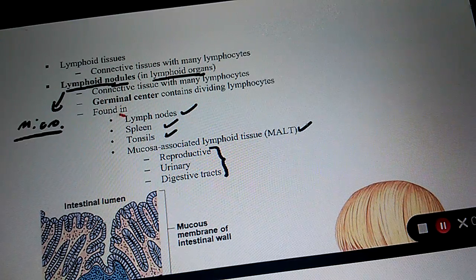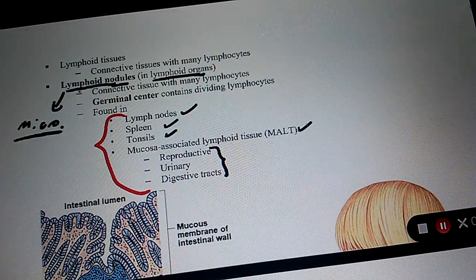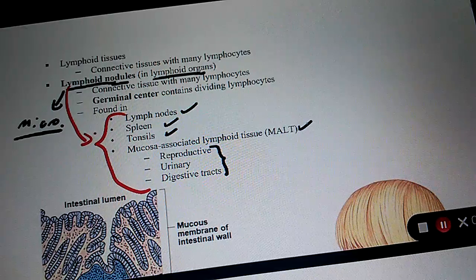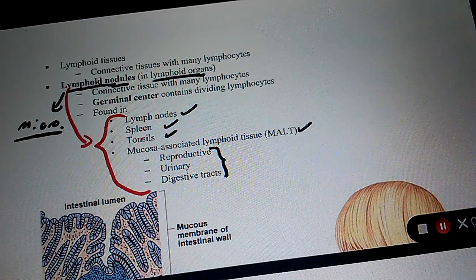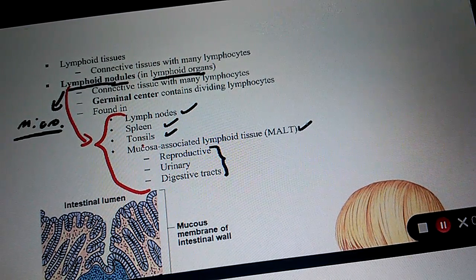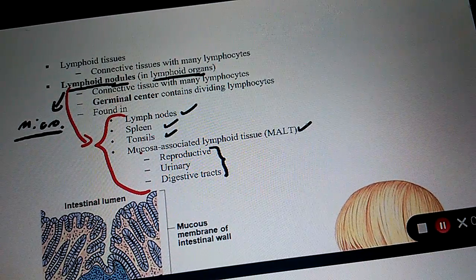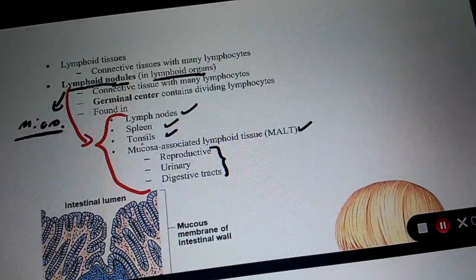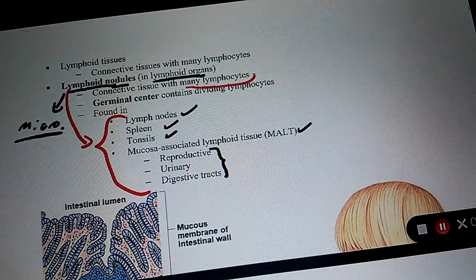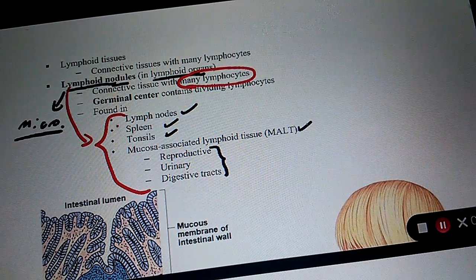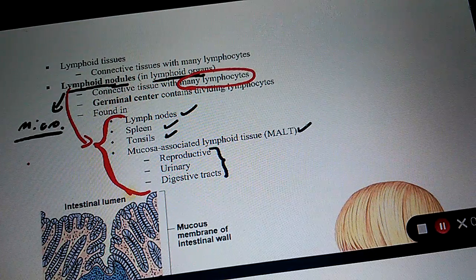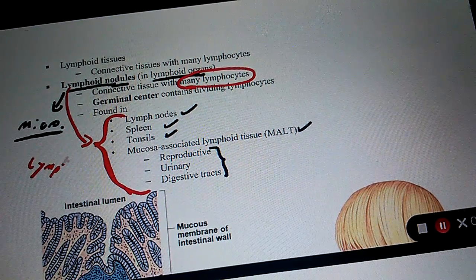Do all of these have lymphoid nodules? And the answer is yes. So do lymph nodes and spleen have lymphoid nodules? Yes. Do tonsils and mucosa-associated lymphoid tissue have nodules? Yes. Okay. Does that mean they contain a large number of lymphocytes? Yes. So do all of these contain a large number of lymphocytes? Yes.